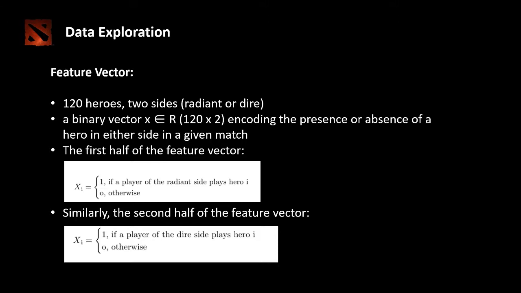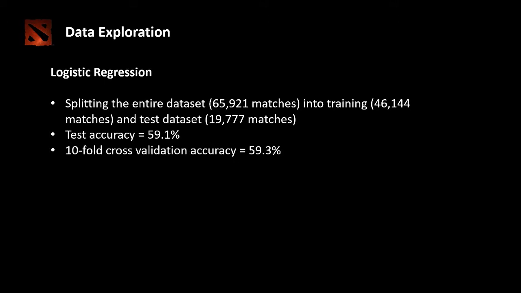Okay, next I'll talk about the logistic regression model that we used. We first randomly split the entire data set into a training data set and a test data set. It is roughly a 70% 30% split, and we were able to achieve a test accuracy of around 59.1%, and we proceeded to validate our results with a 10-fold cross-validation, and we obtained an accuracy of around 59.3%.